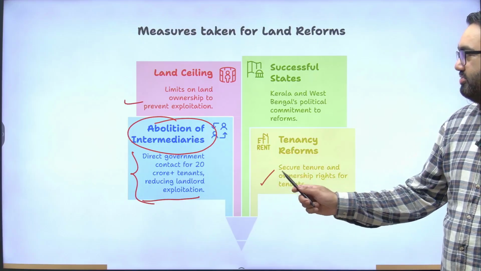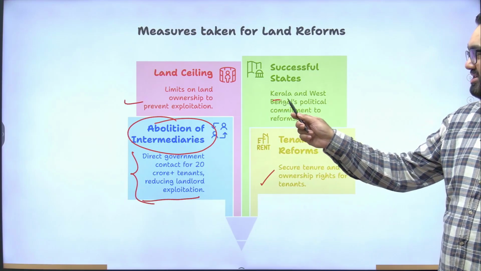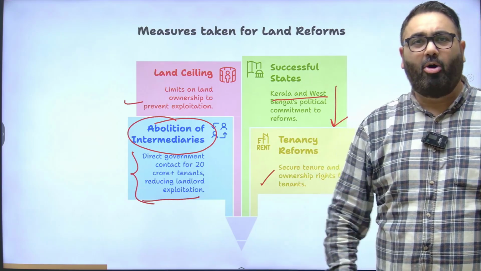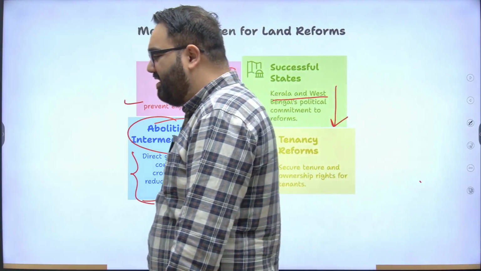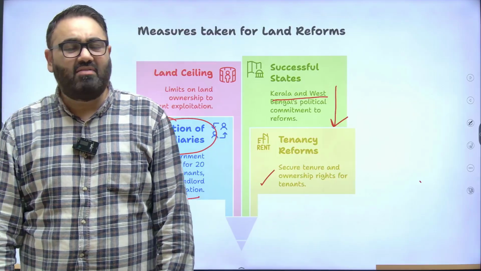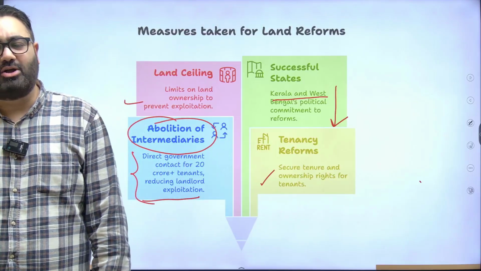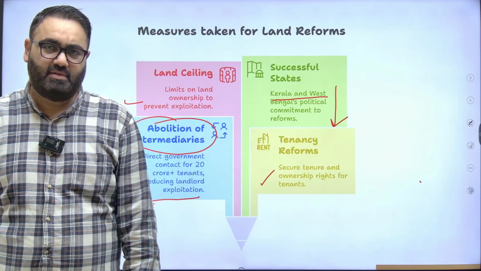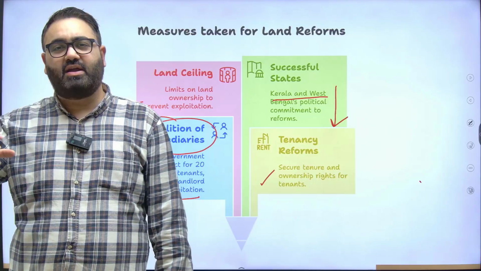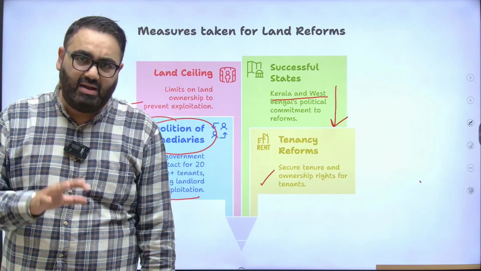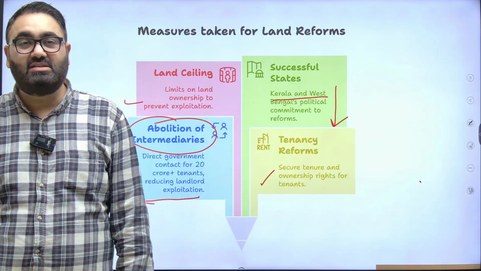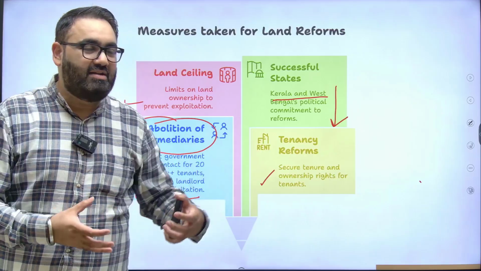Tenancy reforms were introduced. Successful states such as Kerala and West Bengal were the ones who introduced the reforms in the best manner. See, it is a problem even today: whenever a government introduces a certain scheme, its impact will never be uniform across the country. It will never be the case. Doesn't matter which policy you introduce, it will have a different kind of impact across the entire world depending upon how comfortable the state is or how active the state government is.